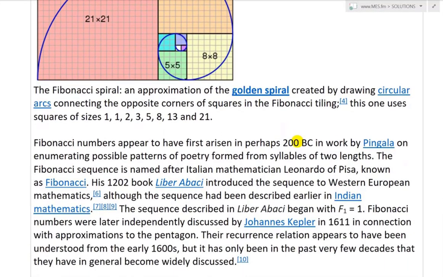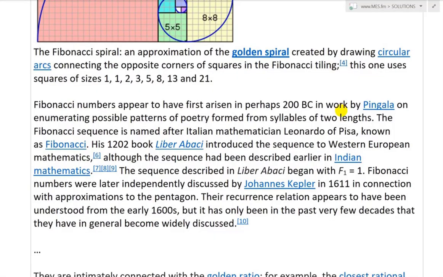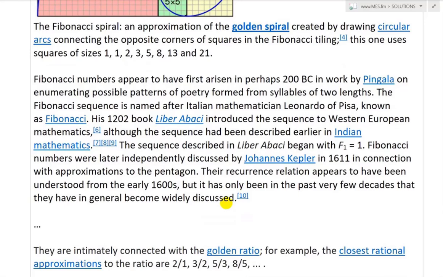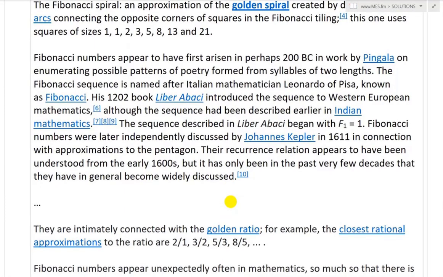Very fascinating stuff. So Fibonacci numbers appear to have first arisen in perhaps 200 BC in work by Pingala on enumerating possible patterns of poetry formed from syllables of 2 lengths. The Fibonacci sequence is named after Italian mathematician Leonardo of Pisa, known as Fibonacci. His 1202 book, Liber Abaci, introduced the sequence to Western European mathematics.